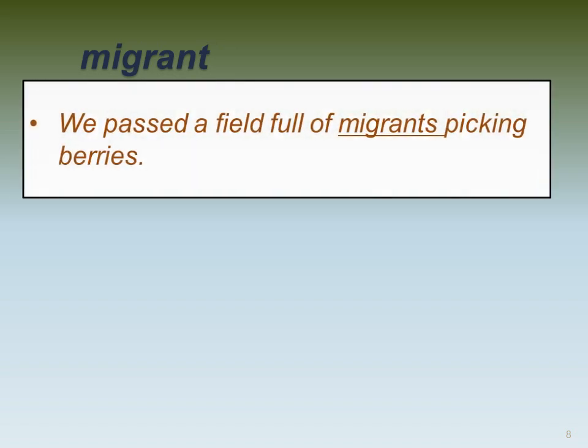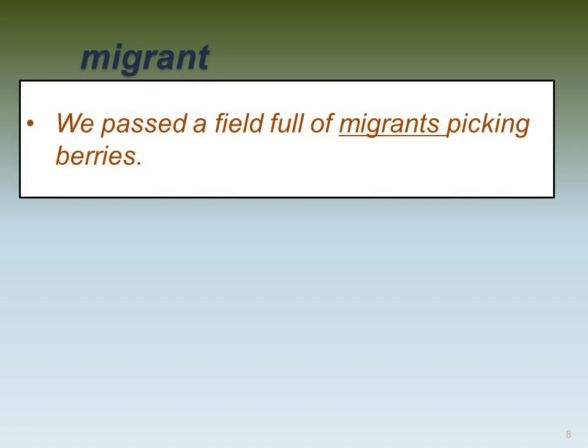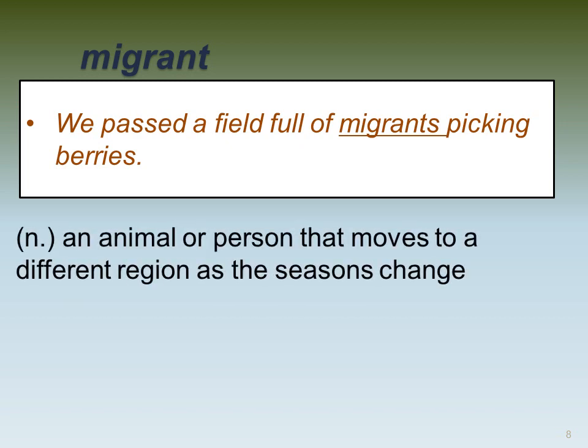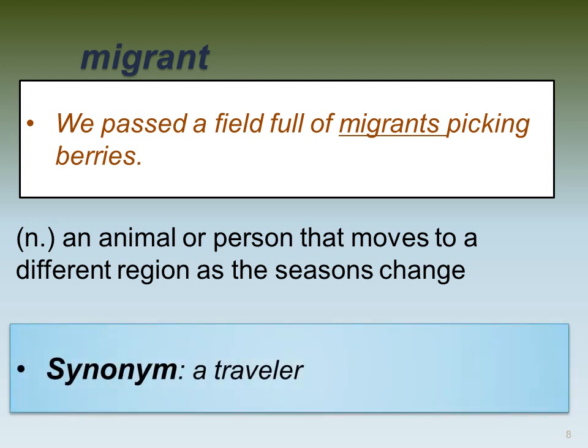Next word we have is migrant. Migrant is a noun. Let's have a look at this example. We passed a field full of migrants picking berries. Migrants are people who travel from one place to another. We can give the meaning here for this word as a noun: an animal or person that moves to a different region as the seasons change. We can call them travelers. So the synonym for migrant is traveler.